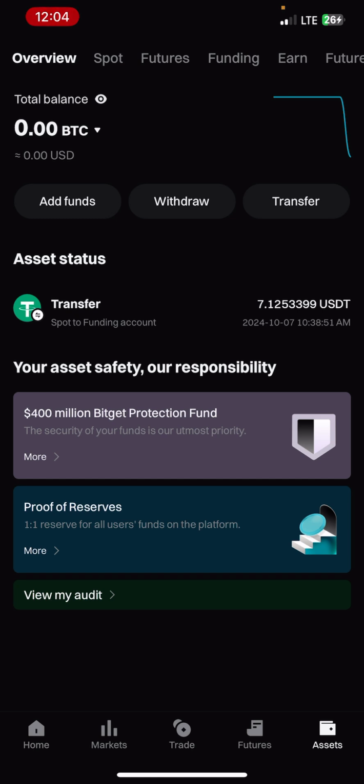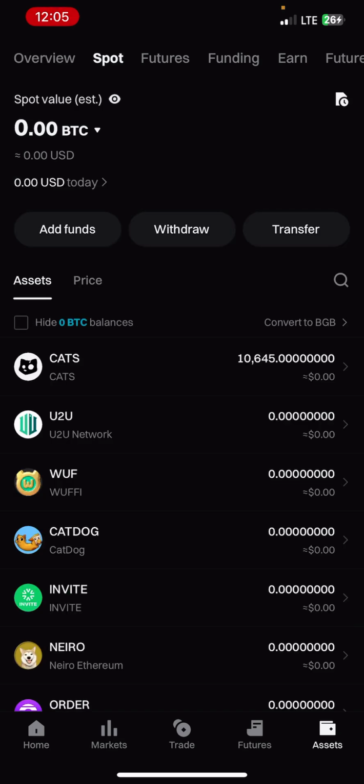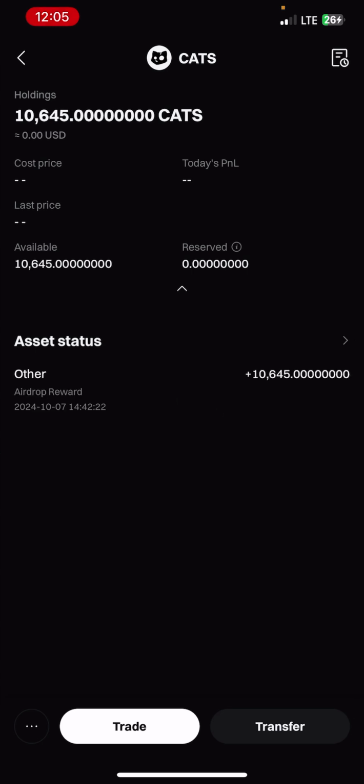So you open your Bitget as usual, then you come to this assets section. After that, you come to spot here, and then your allocation is here. So this is my allocation. For now, there is no price for it, right? So we'll wait till we get the available price for trading.